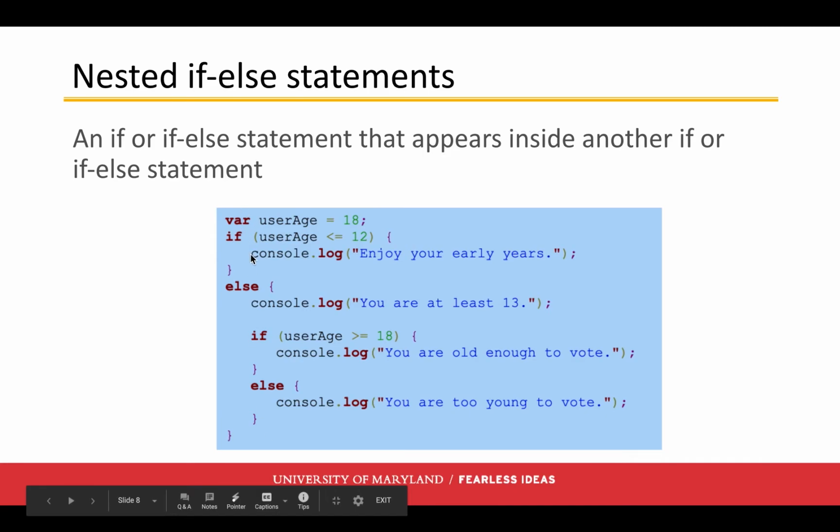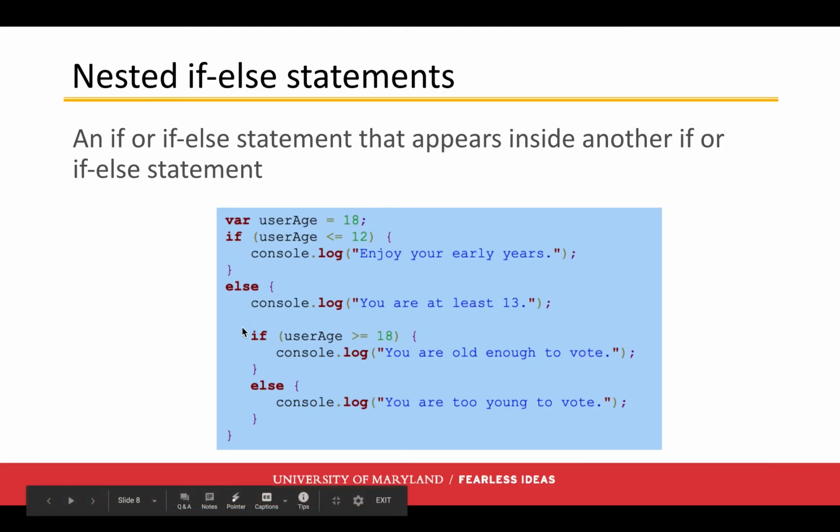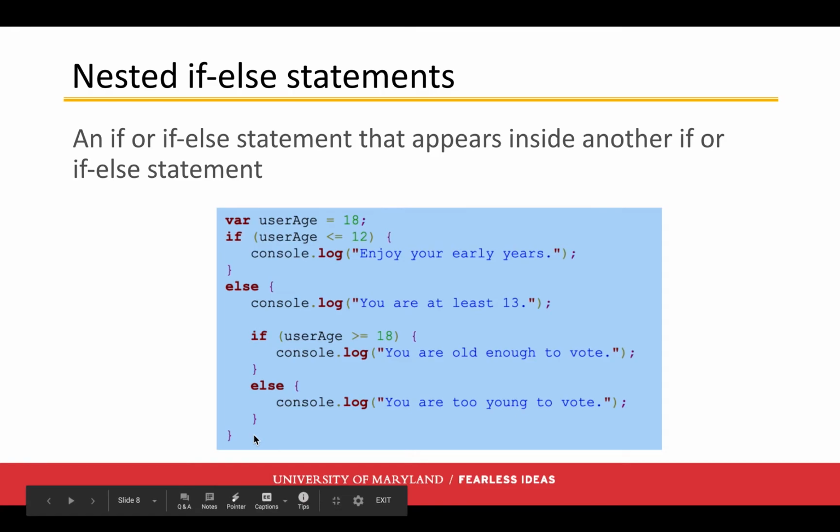So we notice, and this is something to keep in mind, right? We notice in this case that this is nested because it's indented. We've used spacing in a way to show you this if-else statement is contained within the else. All right, so let's trace this just so we can kind of see what's up.